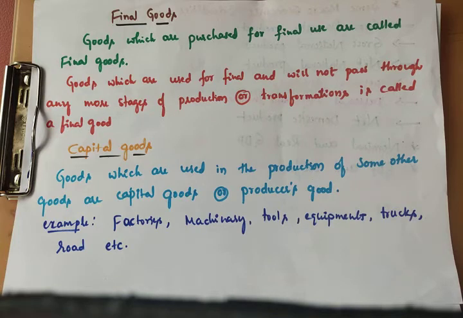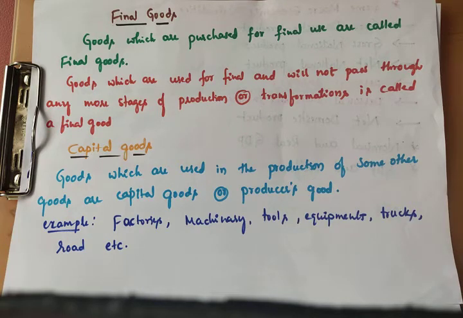So the capital goods are the backbone of any production process. Production means this is also one of the parts. Which one? Capital. So you know that very well: factors of production, very important. What are the factors of production? Land, labor, capital, organization. That's why capital is the backbone of any production process.